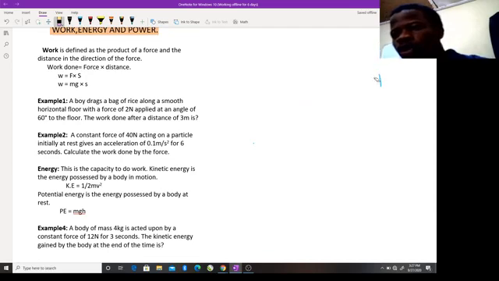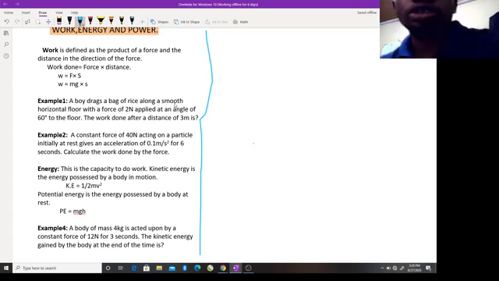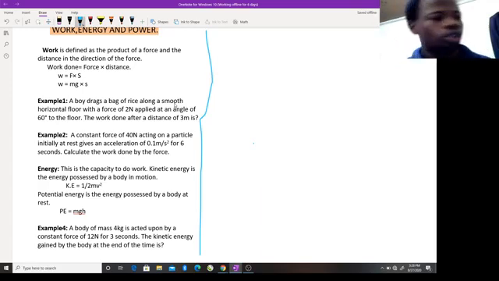You have the first question asking. You have this. Let me use this pen. A boy drags a bag of rice along a smooth horizontal floor with a force of 2 newtons applied at an angle of 60 degrees to the floor. The work done after a distance of 3 meters. What will be the work done?